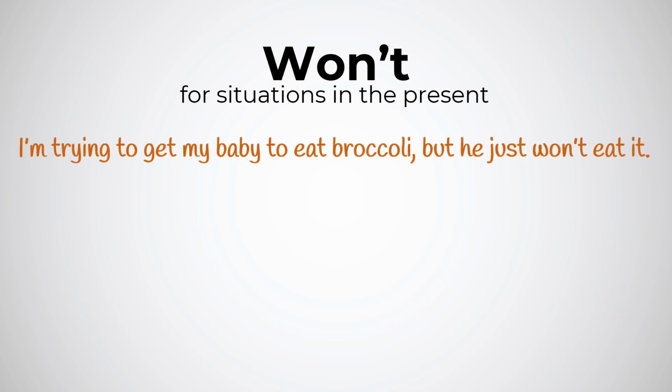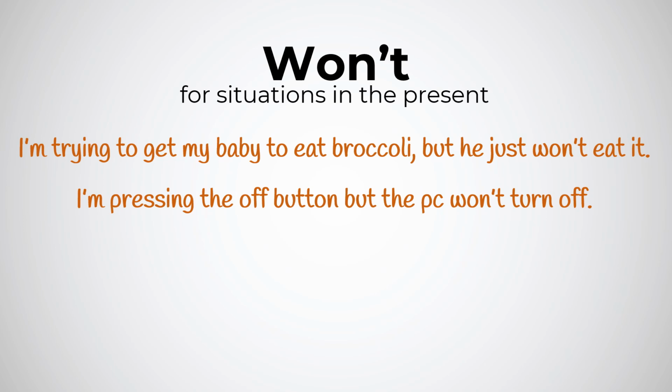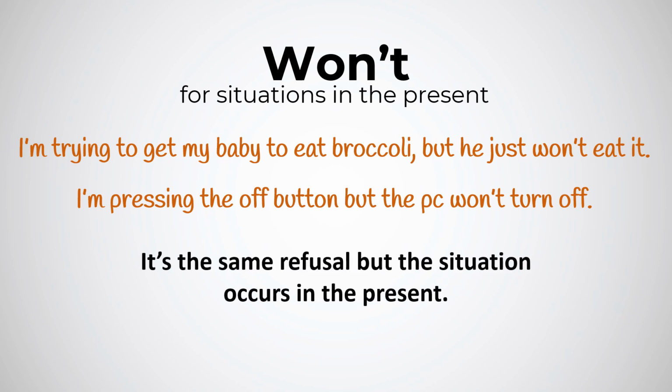Won't. We use won't to talk about present situations. Let's see the following example. I'm trying to get my baby to eat broccoli, but he just won't eat it. I'm pressing the off button, but the PC won't turn off. This is the same refusal, but the situation occurs in the present.